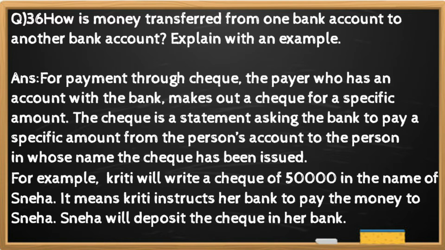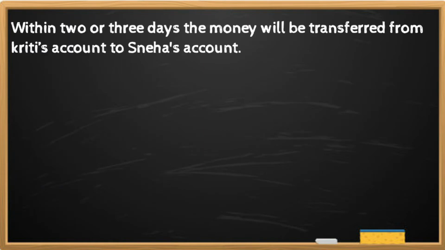For example, Kriti will write a check of 50,000 in the name of Sneha. It means Kriti instructs her bank to pay the money to Sneha. Sneha will deposit the check in her bank. Within 2 or 3 days, the money will be transferred from Kriti's account to Sneha's account.